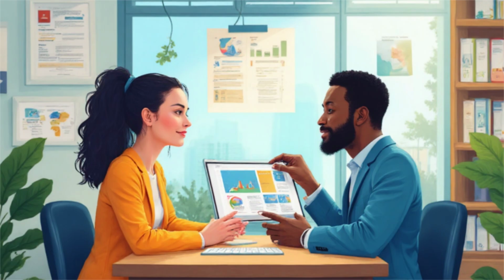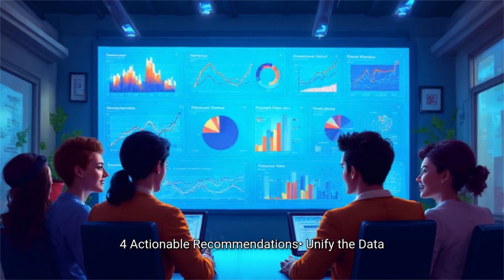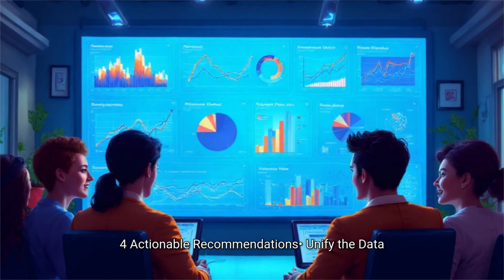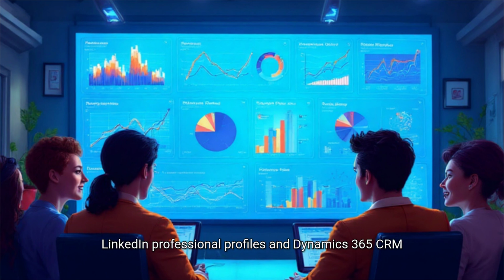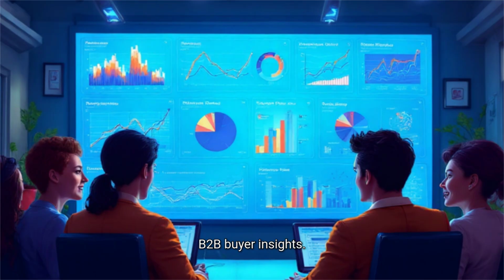For actionable recommendations. Unify the data layer. Break down the remaining data silos between LinkedIn professional profiles and Dynamics 365 CRM data to give enterprise sales teams predictive B2B buyer insights.